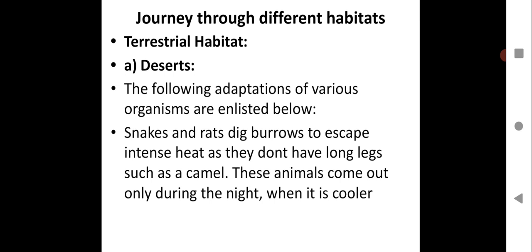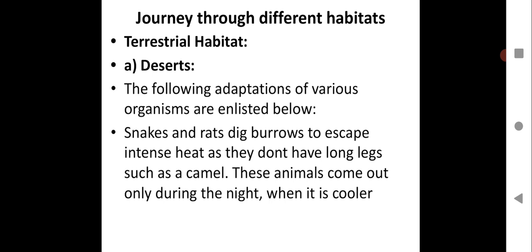Journey through different habitats. Now terrestrial habitats, we will see deserts. The following adaptations of various organisms are enlisted below. So let us see some more animals in the desert region. We have seen camels, so we will see some more animals over here. We will have a journey through different habitats where the animals have different habitats, and how they survive, how the body structure is modified so that they can live in that particular given habitat.